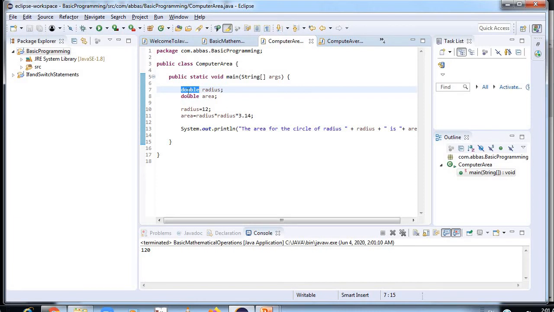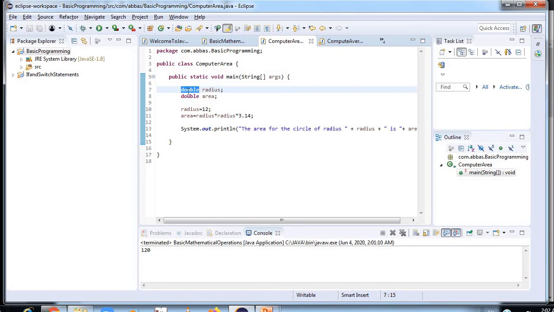The primitive data types include boolean, char, byte, short, int, long, float and double. Non-primitive data types include class, interfaces and arrays.